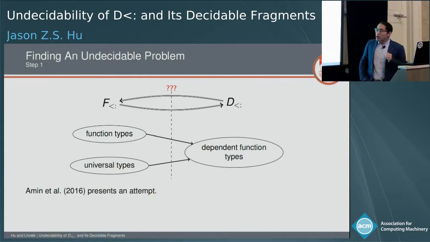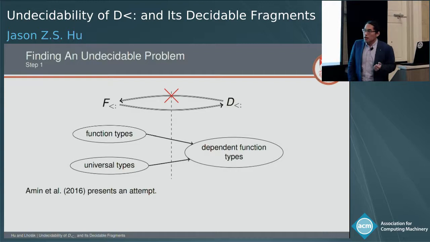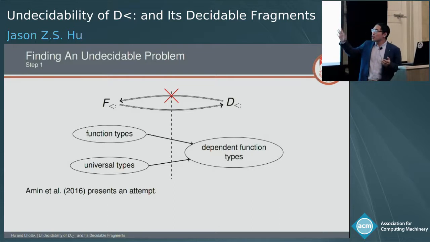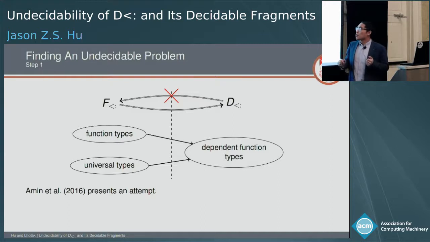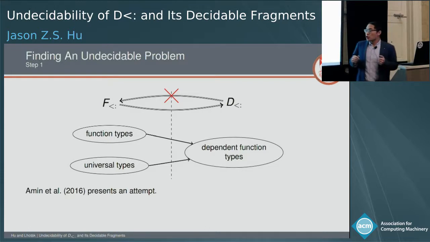It might look intuitive that this ought to be true, but it's not the case, because in their translation function, they map both function types and universal types into dependent function types. So this translation allows interference from the F sub universe inside of the D sub universe, and this interference allows us to construct a counterexample in the other direction. We actually show a concrete counterexample in our paper, so if you are interested, please take a look at our paper.